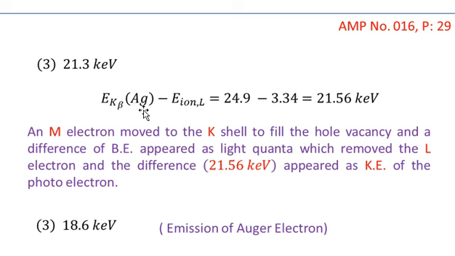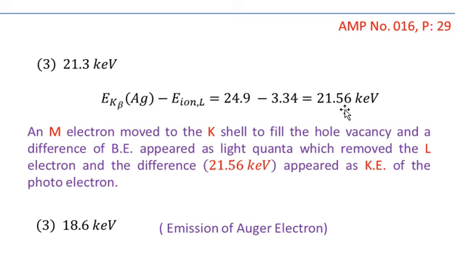So I have shown the difference of these two, and the value of EK beta, which we measure in another experiment, is 24.9 keV. That is the K beta radiation, which is the quanta of light emitted as a difference of binding energies between an M electron and the K electron. It has an energy of 24.9 keV, and this energy ionized an L electron of the silver atom, which requires an energy of 3.34 keV.